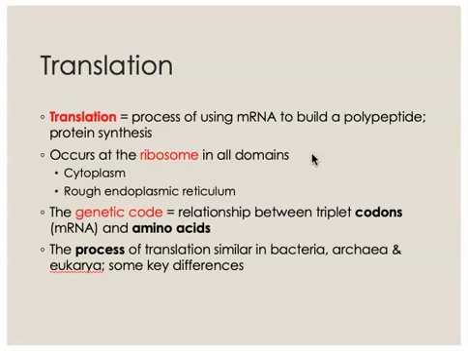We're going to talk about it as it occurs in bacteria, but in reality, the process in bacteria, archaea, and eukarya is quite similar. There are some important differences in eukaryotic organisms, and I'll point those out as we go today.